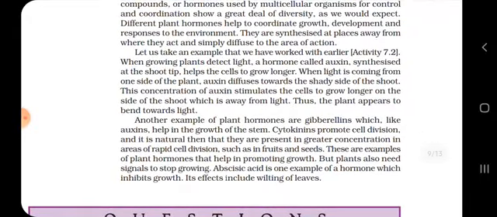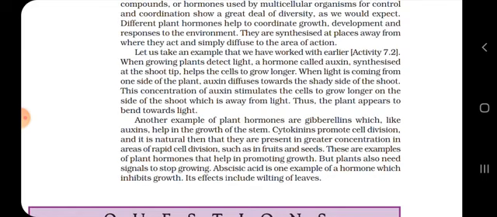When a growing plant detects light, a hormone known as auxin, synthesized at the shoot tip, helps the cells to grow longer. Auxin is the growth hormone responsible for cells growing longer. When the light is coming from one side of the plant, auxin diffuses towards the shady side of the shoot. The concentration of auxin stimulates the cells to grow longer on the side of the shoot away from the light. Thus, the plant appears to bend towards light. That is also known as phototropism.